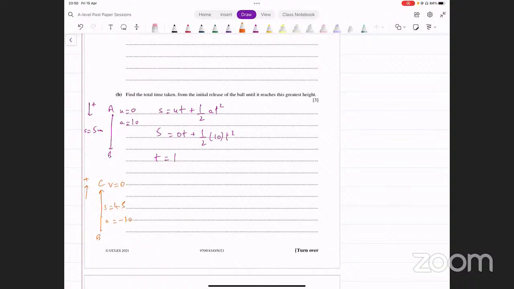What you can do now is you can find the time taken from this. आपको initial velocity की जरूरत नहीं है. I was thinking maybe you might need to calculate that, but you don't have to. ये दो तीन चीजें हैं, आप यहाँ से टाइम निकाल सकते हो. कौन सी इक्वेशन यूज करेंगे? We don't really have an equation. फॉर्मूला शीट में नहीं दी होती. अगर आपको वो याद है आप वो यूज कर सकते हो. S equals vt minus half at square. You could use this if you wanted. If you don't remember this, so basically ut plus half at square वाली equation होती है ना, उसकी वेरिएशन है.